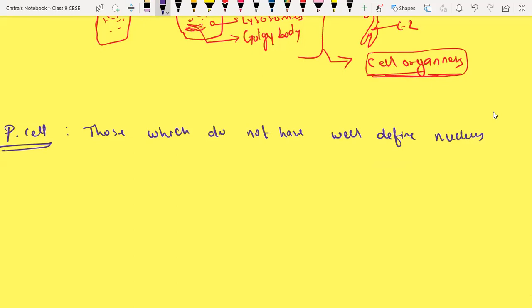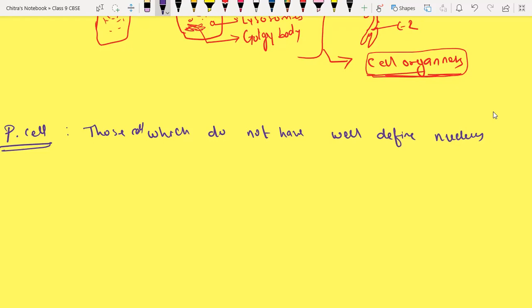If we write nucleus, then we write well-defined. If we write nuclear membrane, then we do not have to write well-defined. So those cells which do not have a well-defined nuclear membrane are called prokaryotic.